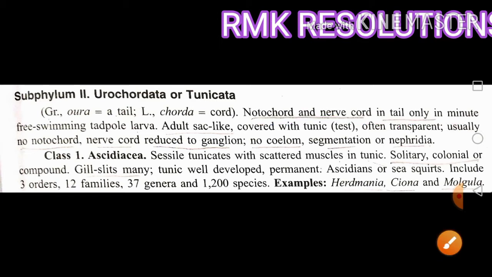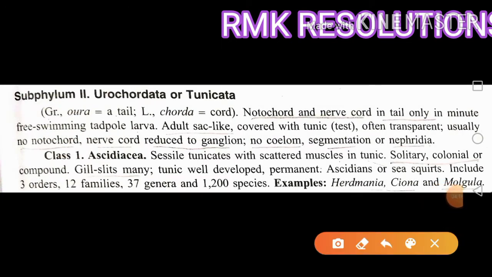We already know that chordates are organisms having a notochord, but remember, the notochord is present only at some stage of development. Here the notochord is present only during the larval stage and only in the tail. That's why they are called Urochordata or Tunicata.